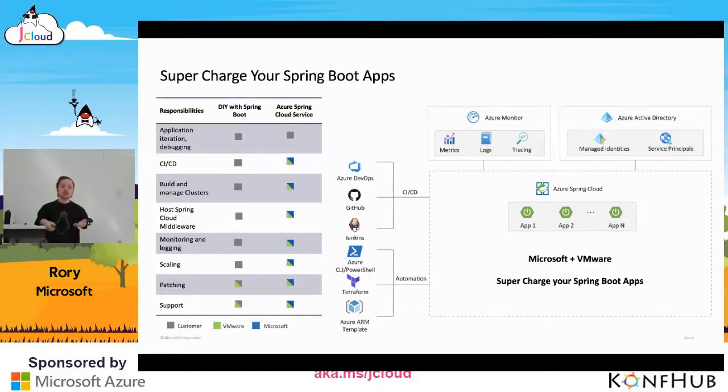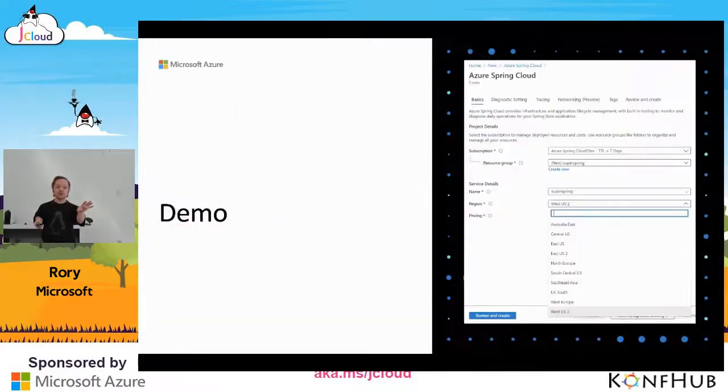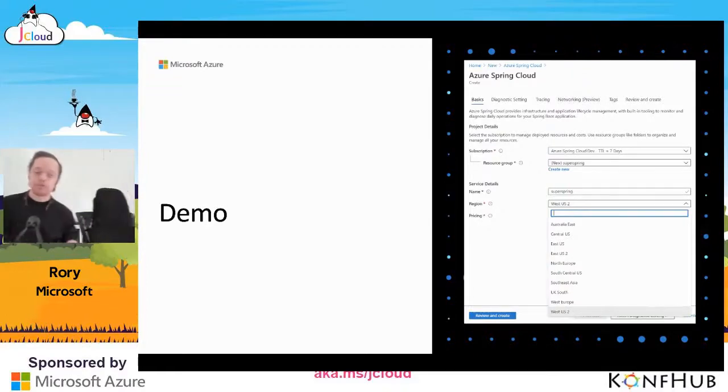The good news also, it's jointly built, operated, and supported by Microsoft and VMware. And that is Spring Cloud running on Azure, backed by Kubernetes using cloud-native build packs. And it's a lot to take in, but I'm going to show you the simple demo that I've got that is going to allow us to take that next step in building your services.